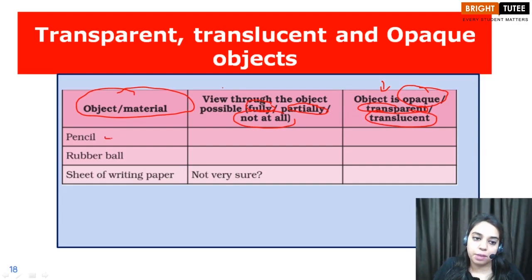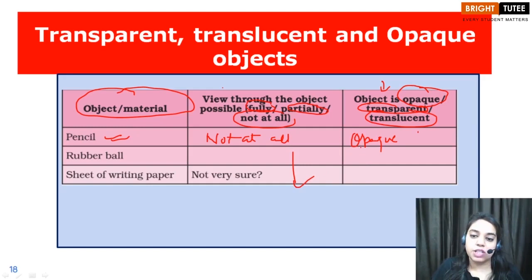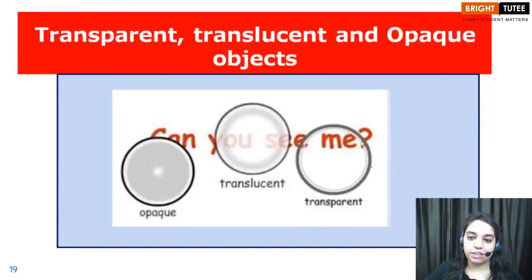For example, a pencil: you cannot see through it, so you will write no, we cannot see anything at all. Then these types of objects are known as opaque objects, right children? In a similar way, you will write about all the objects that you have used, and it will be a really fun activity, right children? So let's move ahead and observe this property of transparent, translucent and opaque through this beautiful diagram.